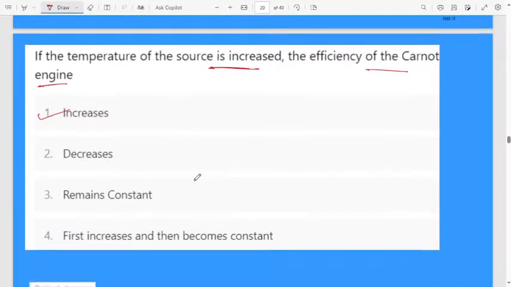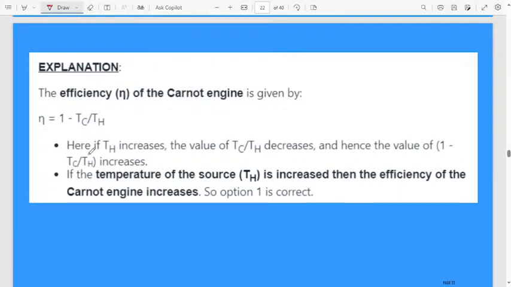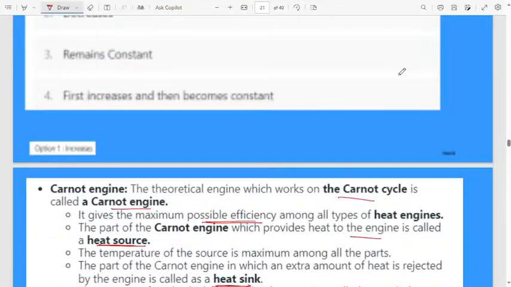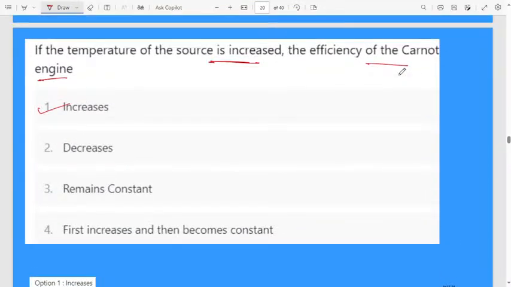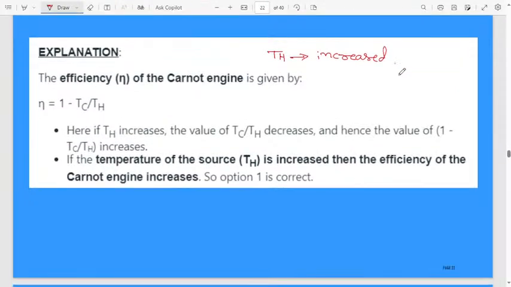the temperature of the source is increased. If Th is increased, I will read the question once again. If the temperature of the source is increased, what is the efficiency of the Carnot engine? You know efficiency is 1 minus Tc divided by Th. When Th is increased, then overall this Tc by Th also, overall it will be increased.